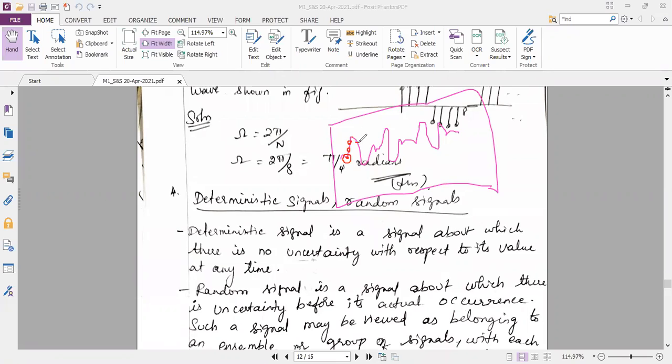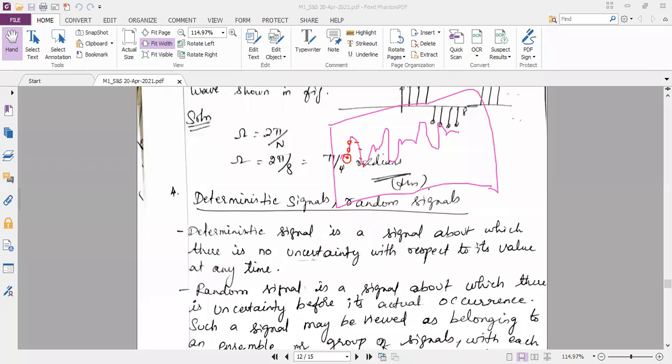And again, it goes to 2, again to 1, again to 0, again to -1. So this we call uncertainty. Uncertainty means I cannot say the waveform will be like this throughout the year or throughout the day or throughout 1 hour. I cannot say. That is a random signal.